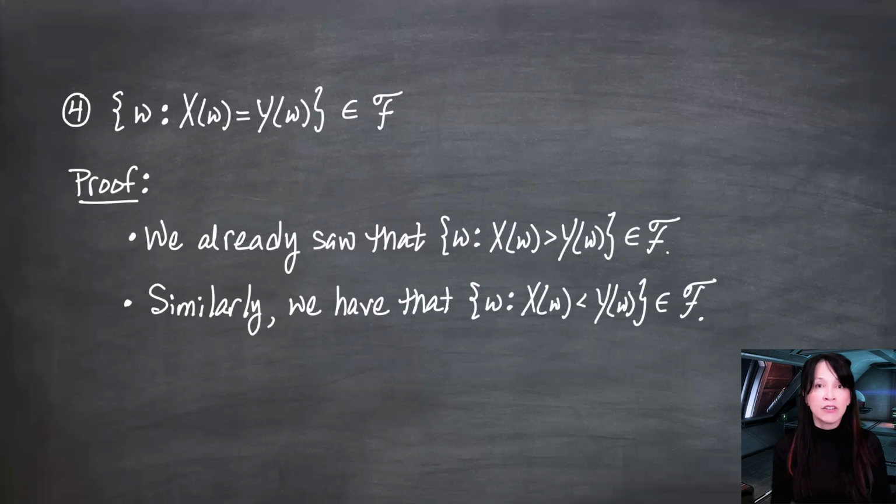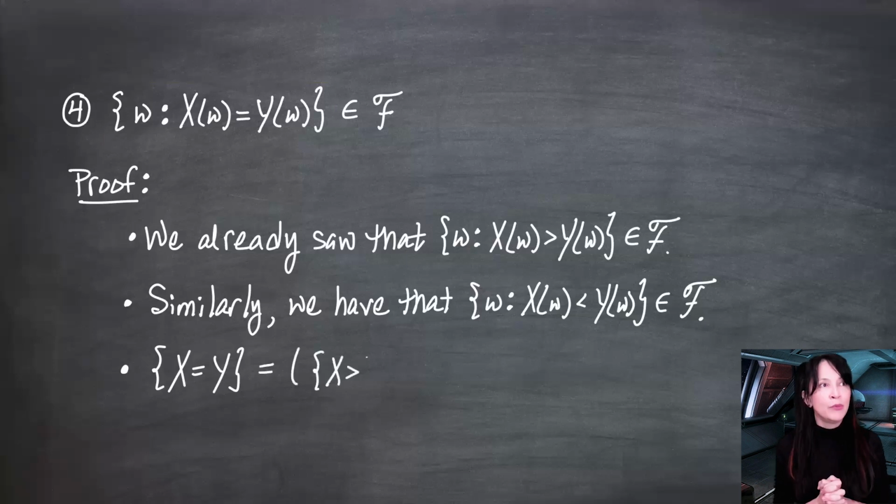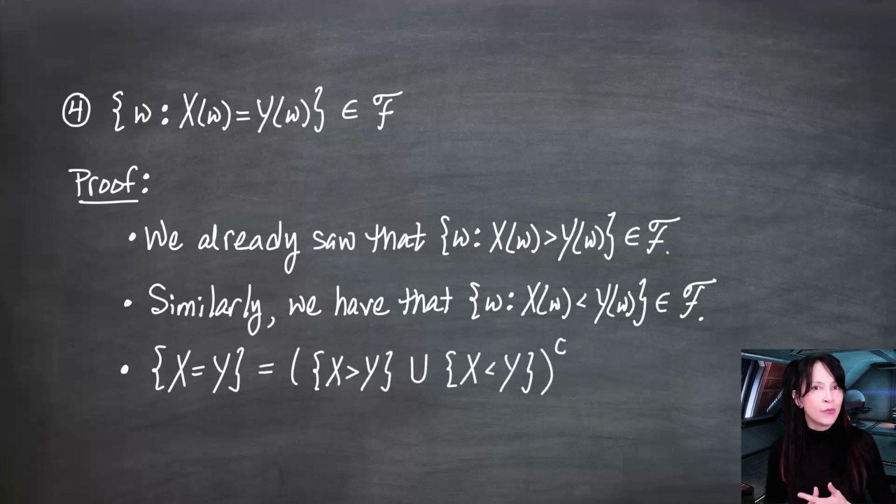Now, to get at the set of omegas for which x of omega is equal to y of omega, and just for practice, I'm going to write that as the set where x equals y, but this is notation for the set of omegas for which x of omega is equal to y of omega. How does x equal y? We do not want x to be greater than y, and we do not want it to be less than y. So if you consider the set where x is greater than y, union together with the set of omegas where x of omega is less than y, those are all the places where we do not have equality.